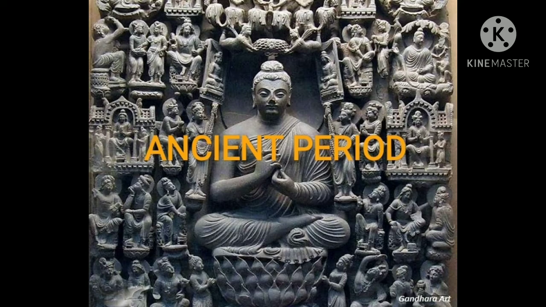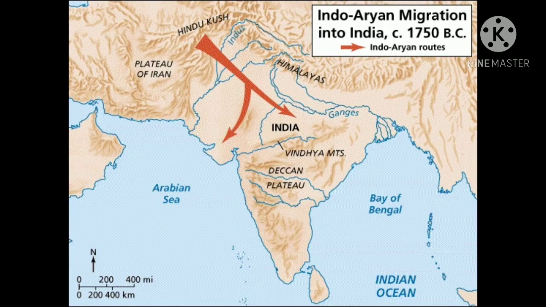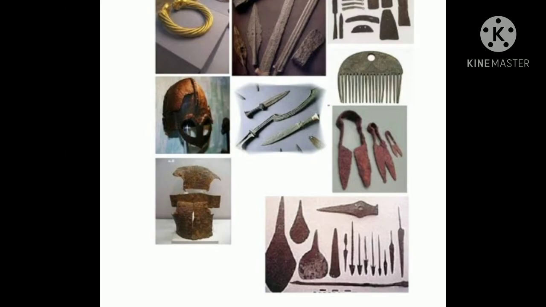Ancient period. The ancient period saw the rise of the Indus Valley civilization, the coming of the Indo-Aryans and the rise of the empires in India. This period was marked by the use of iron. The Iron Age of India.